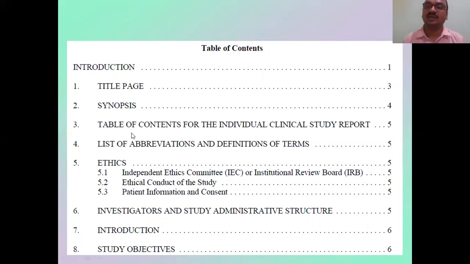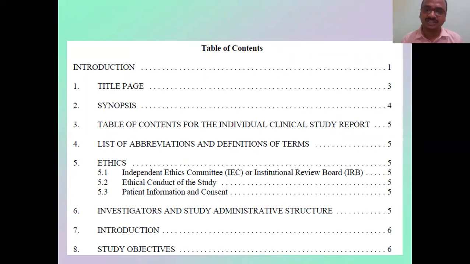You should not mix them. Suppose you conducted three clinical trials; one by one, you have to present. Then a list of abbreviations and definitions of terms. Then ethics: what ethics you have followed, whether human ethics, or whether you simply gave the drug carelessly. Ethical committee approval: you have it or not. Without ethical committee approval, you are not supposed to conduct the clinical trial.